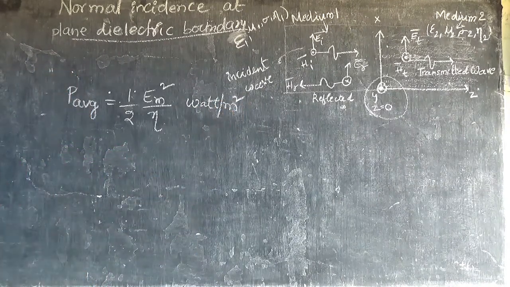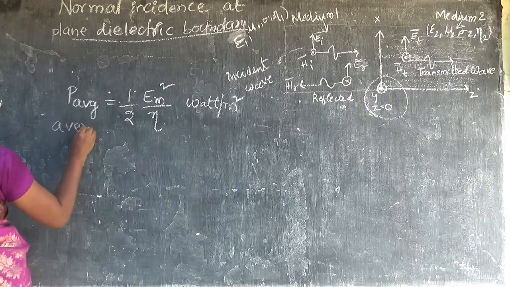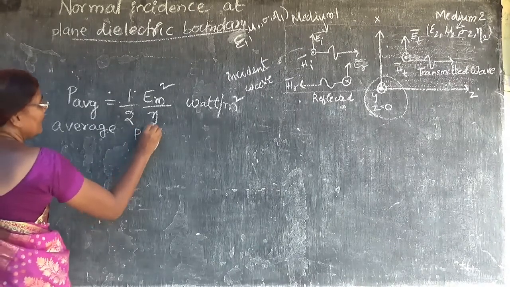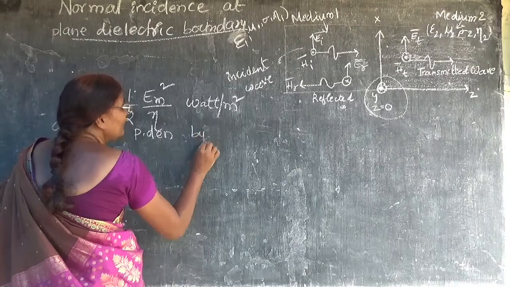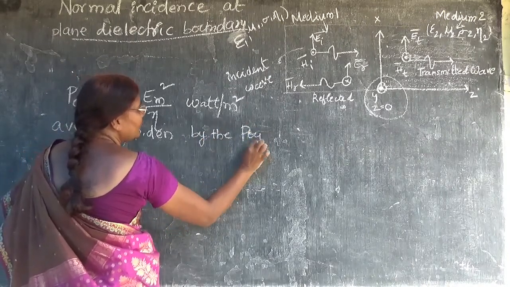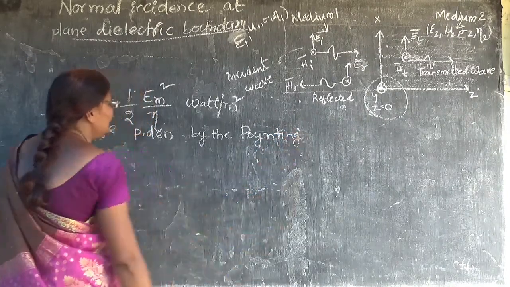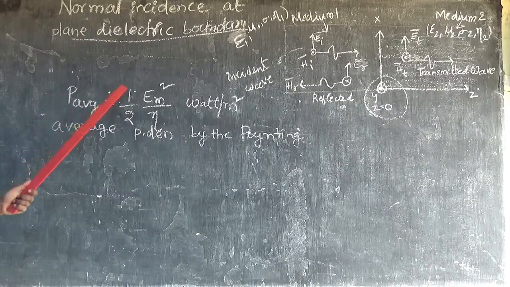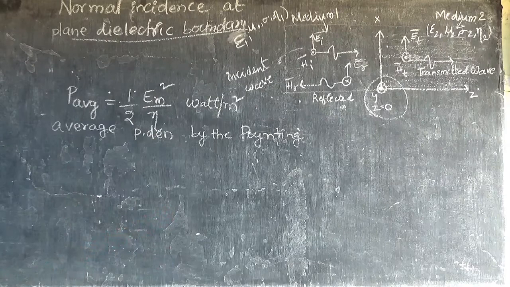Average power density by the Poynting theorem. Already we have learned the Poynting theorem. So the Poynting theorem says that average power density of a wave will be 1 by 2 Em square by eta.